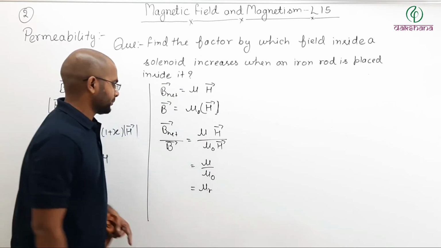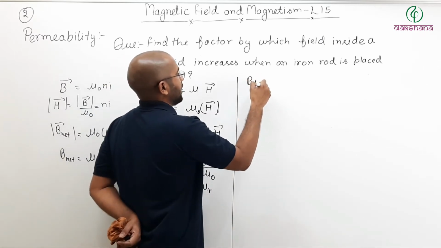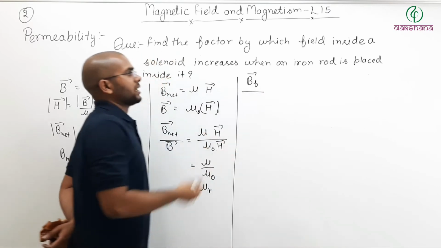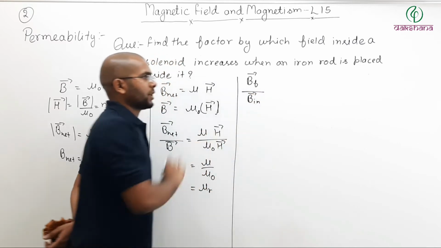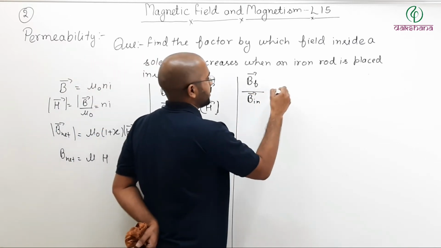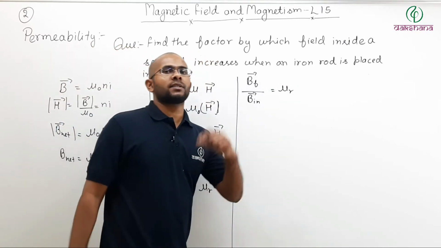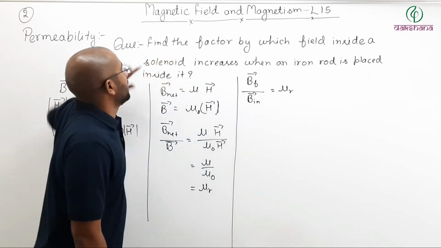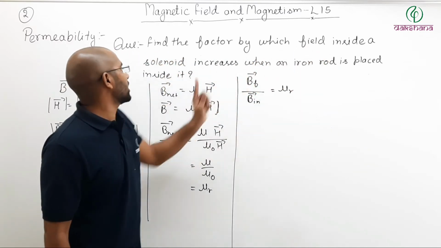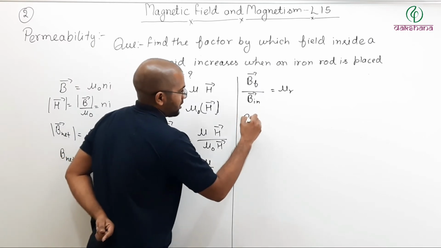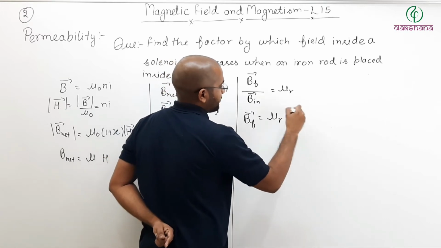Now you see here I can write B final, final meaning after inserting the rod, divided by B initial, meaning before inserting the rod, which is equal to the relative permeability of the material of which your rod is made. Meaning, what they are asking is to find the factor by which the field inside a solenoid increases when an iron rod is placed inside it. So you can say B final is nothing but mu R times B initial.